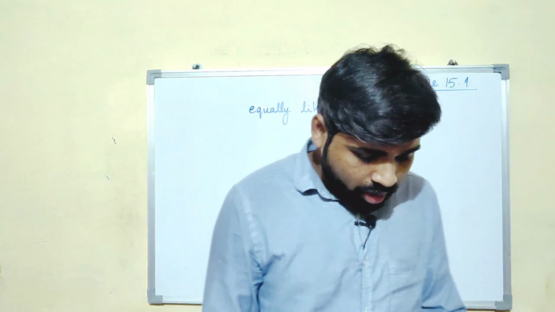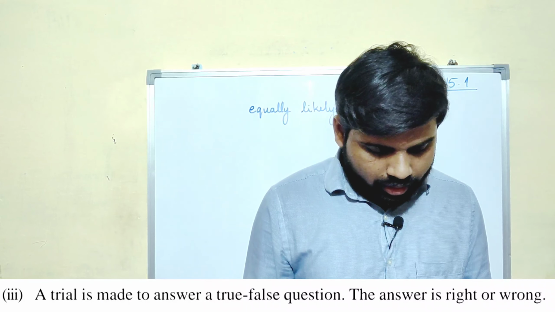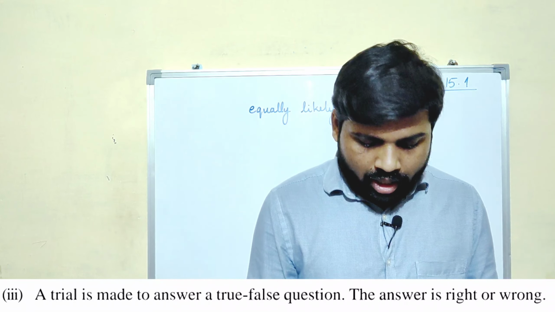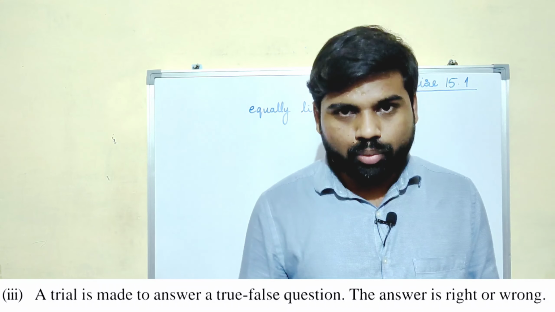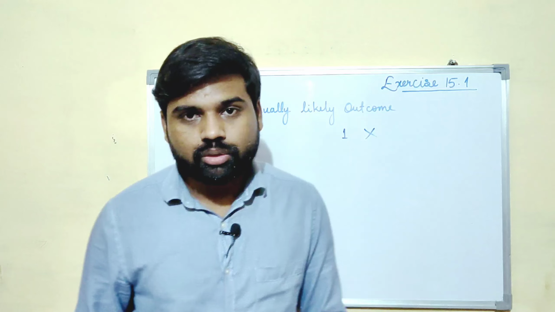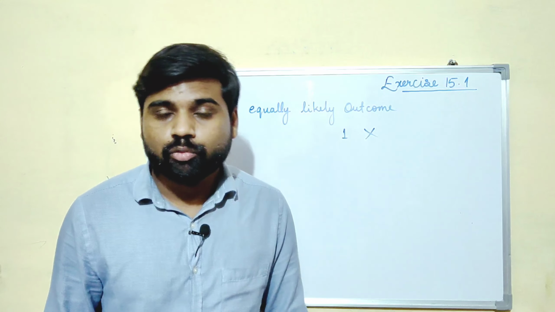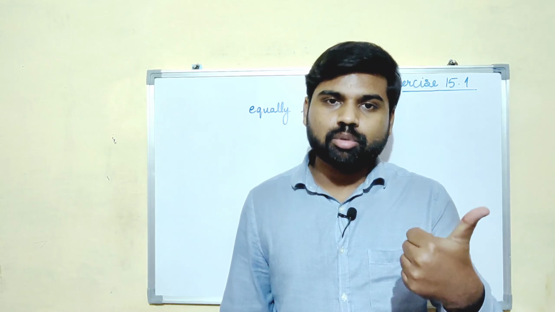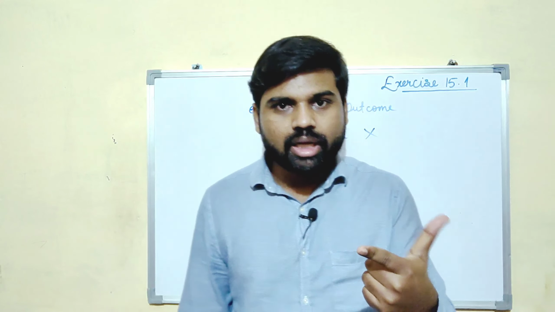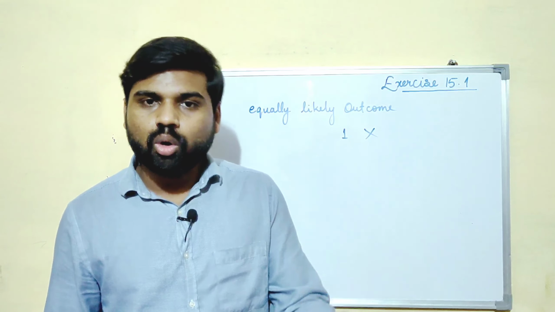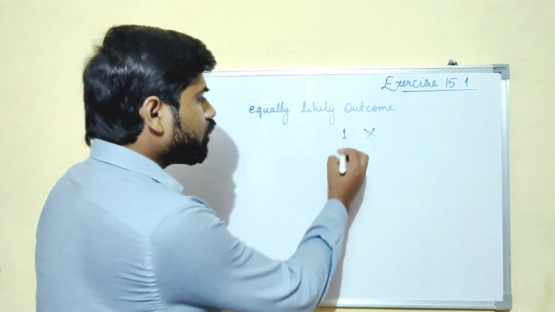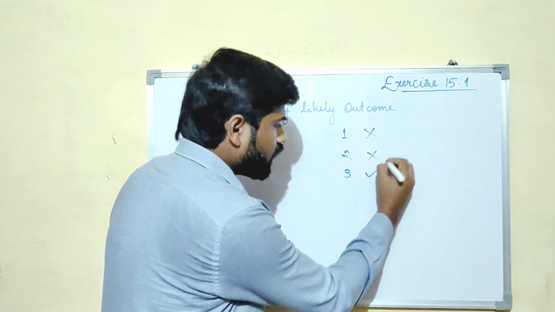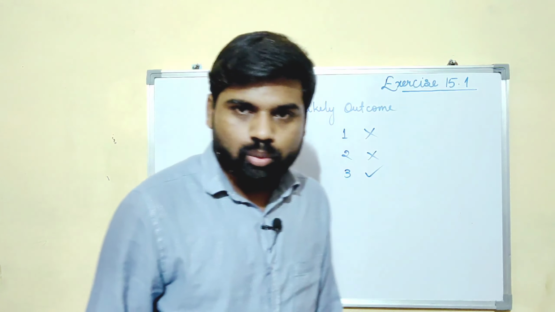Now let us see the third part. A trial is made to answer a true false question. The answer is right or wrong. Now this is an equally likely outcome. Why? Because the answer can be right or wrong. See, there is an equal probability that it can either be true or false. So the second part was a no, and the third part is yes, it is an equally likely outcome.